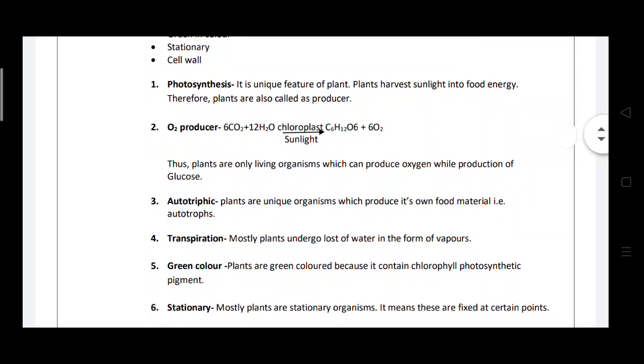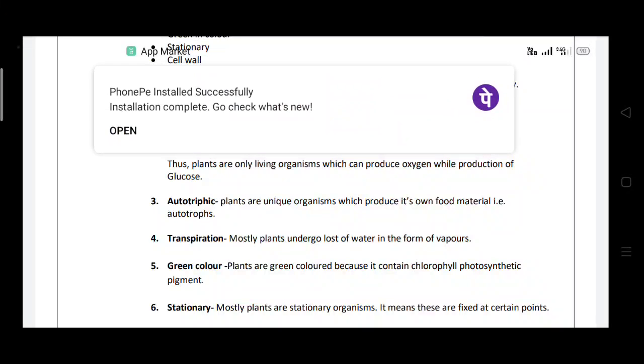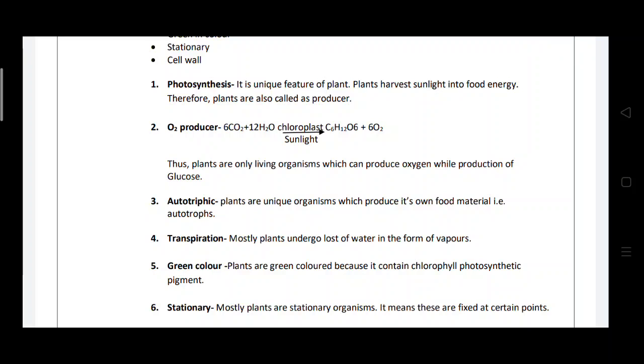Then the third feature of the plant is that it is autotrophic. Autotrophic means it produces its own food material. This is a unique character of the plant, because they can produce their own food material. They cannot depend on other organisms. So preparing their own food material is termed autotrophy.